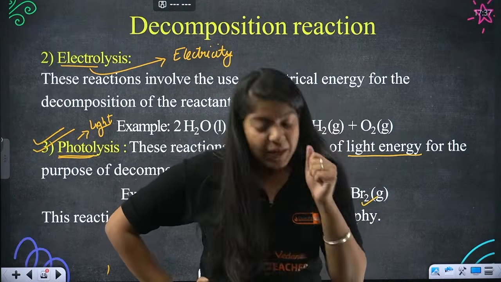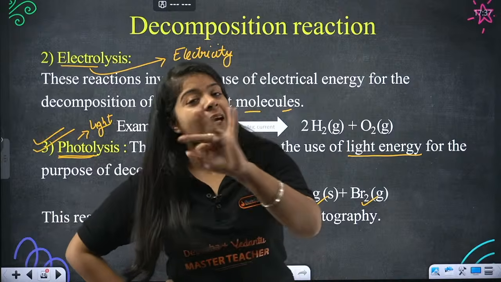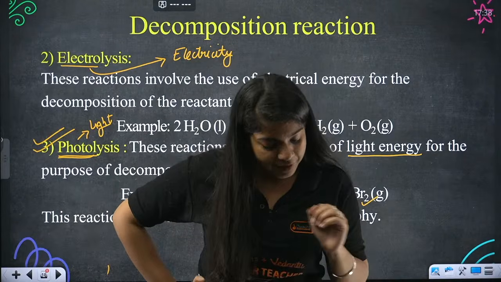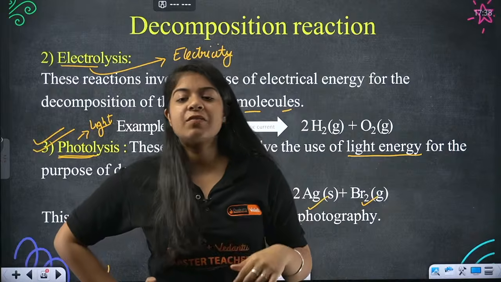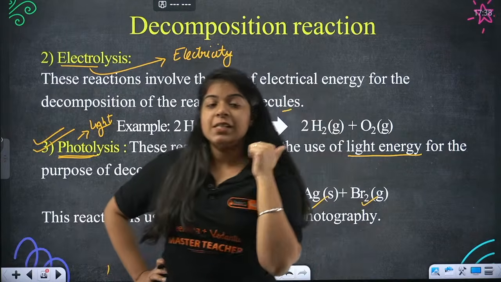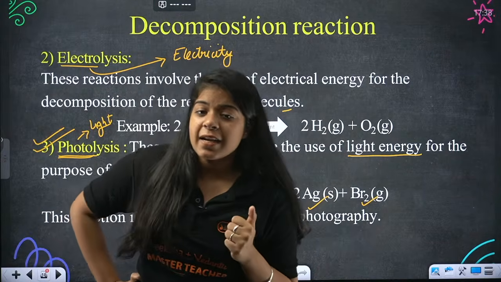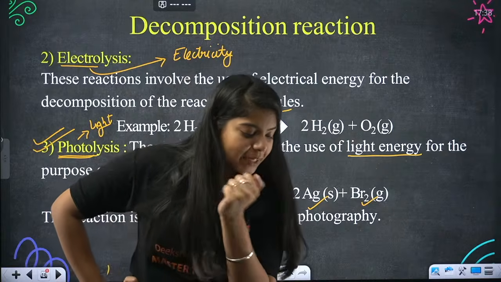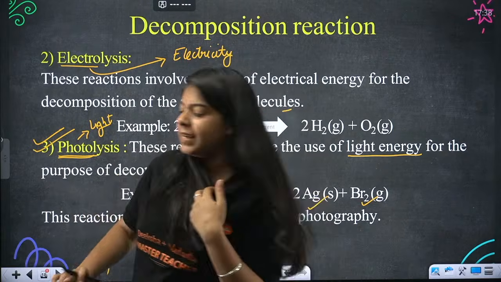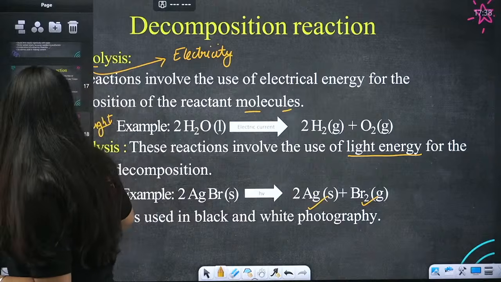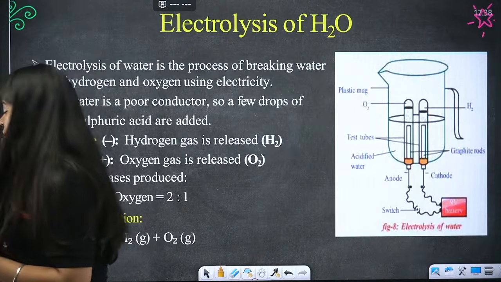Okay, now what I was talking about, 3 kinds of decomposition reaction we have. Very good, Santi. We have 3 kinds of decomposition reaction: electrolysis, photolysis, and what was that? Thermal decomposition. Right, great. Now let's move on to the very next topic, that was electrolysis of water.